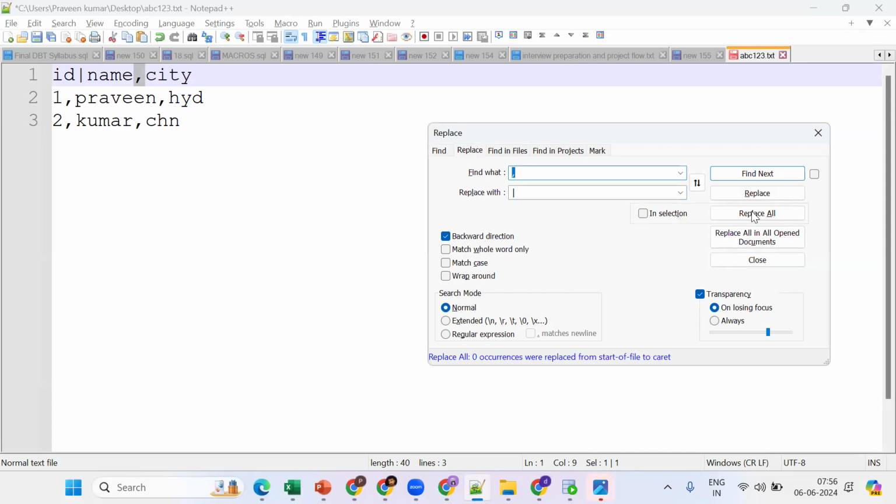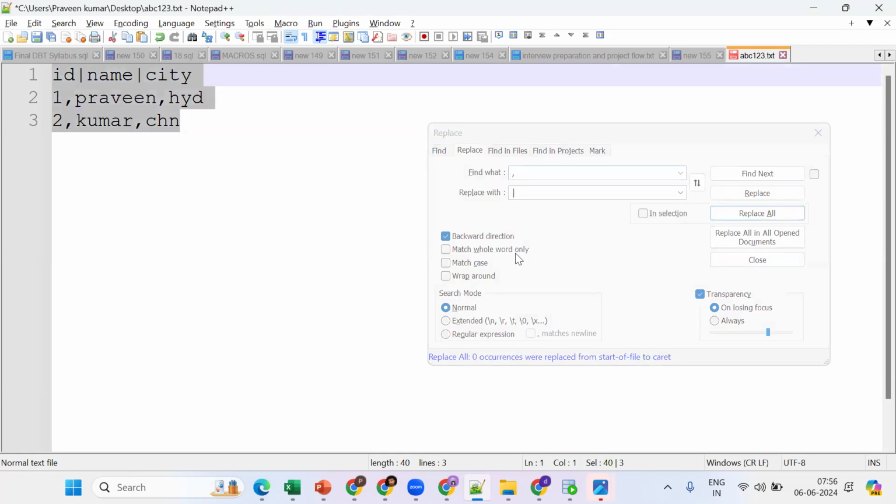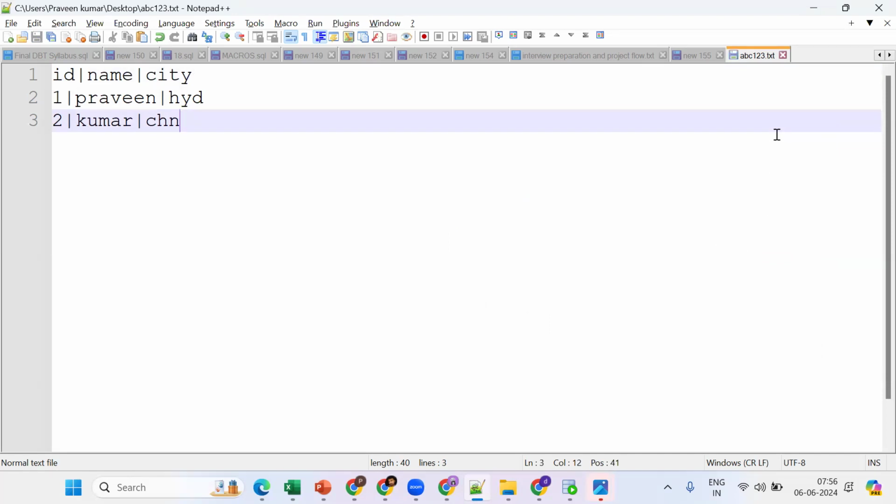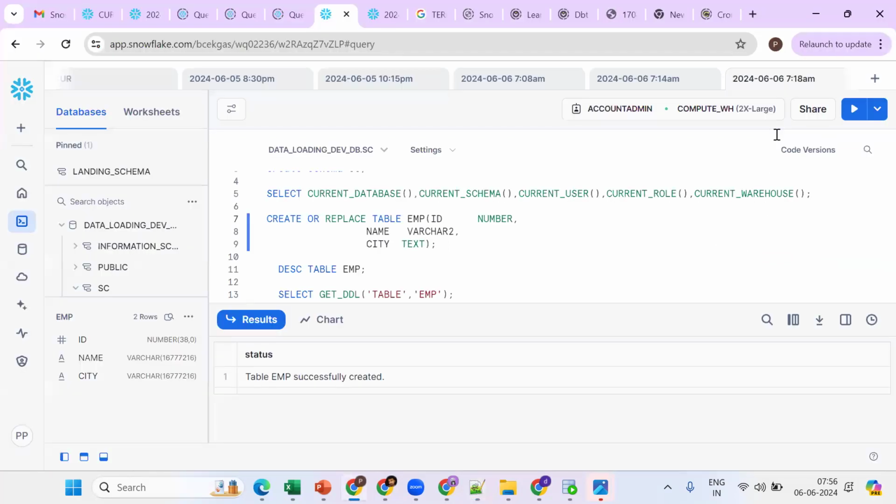Select entire data. Now see what happened. This is the one file. What file is this? Pipe delimiter.